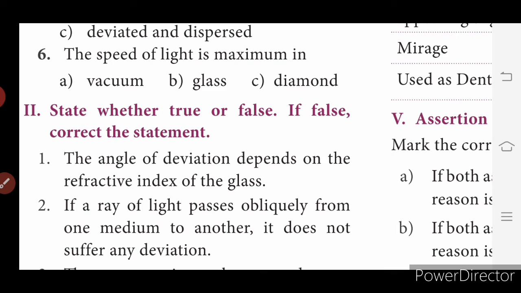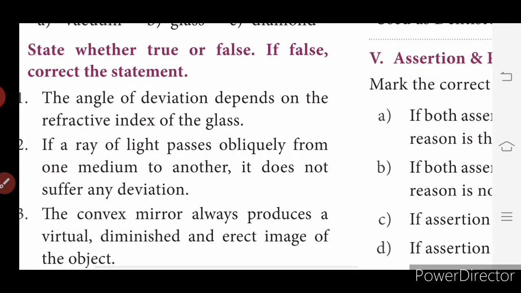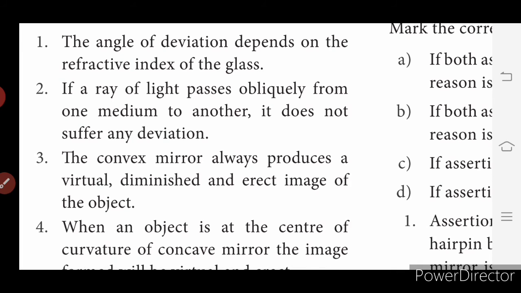If a ray of light passes obliquely from one medium to another, it does not suffer any deviation. Is it so? No, it is false. It suffers a deviation, that is, it bends away from the normal, right? If a ray of light passes obliquely from one medium to another, surely there is a bend, there is a change of the ray. So the second one is false.